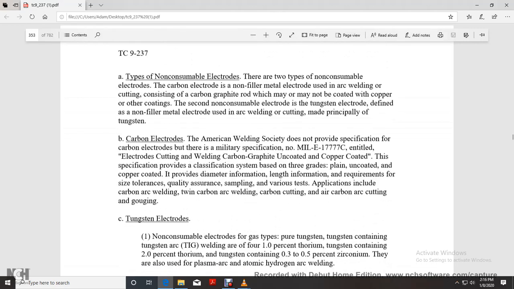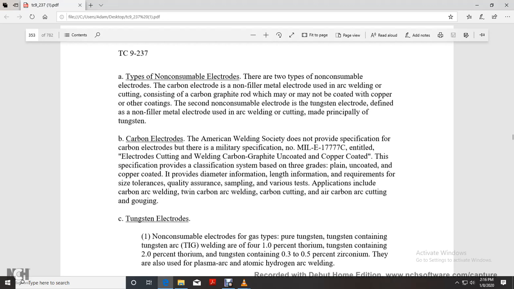There are two types of non-consumable electrode. The carbon electrode, a non-filler metal electrode used with arc welding, consists of carbon graphite, which may or may not be coated with copper or another coating. The second non-consumable electrode is the tungsten electrode, defined as a non-filler metal electrode used in arc welding or cutting, made principally of tungsten. The American Welding Society does not provide a specification for the carbon electrode, but its military specification is MIL